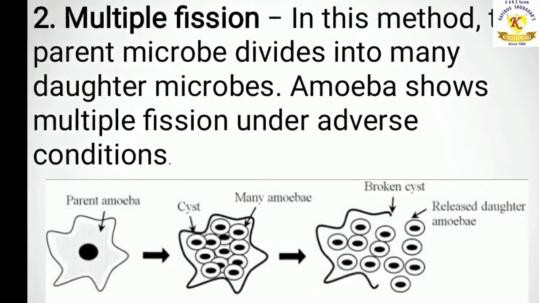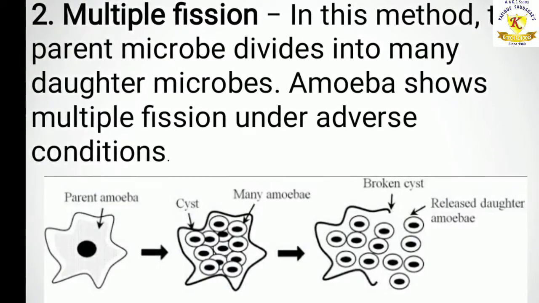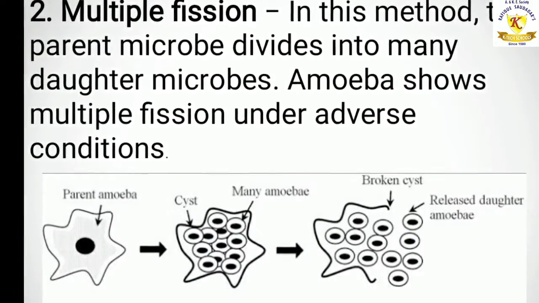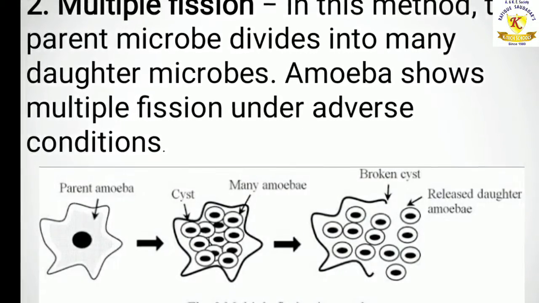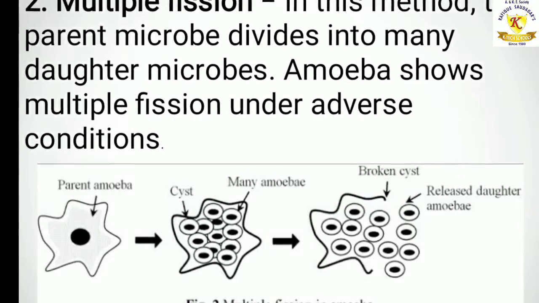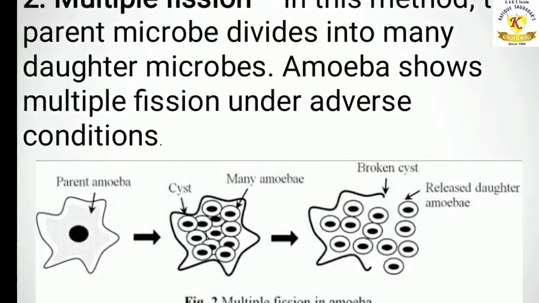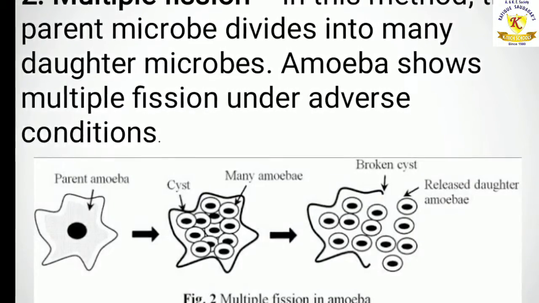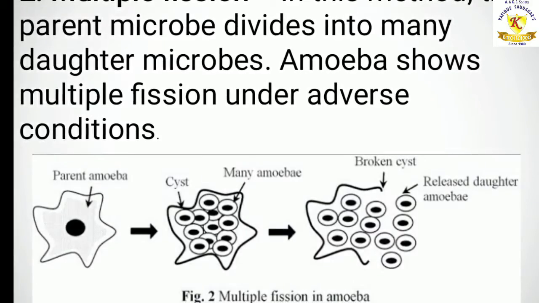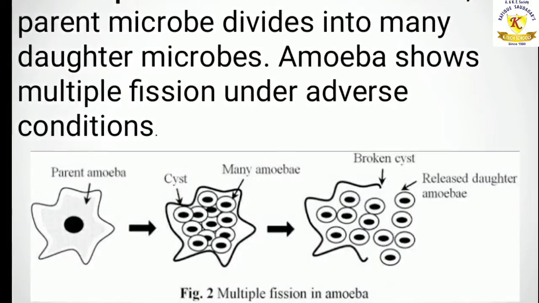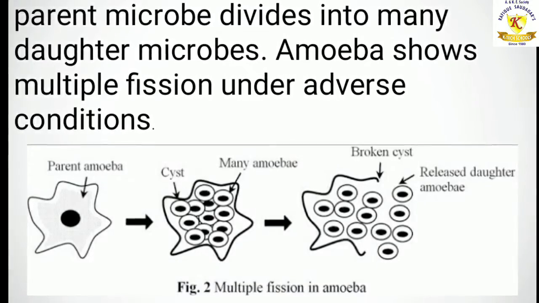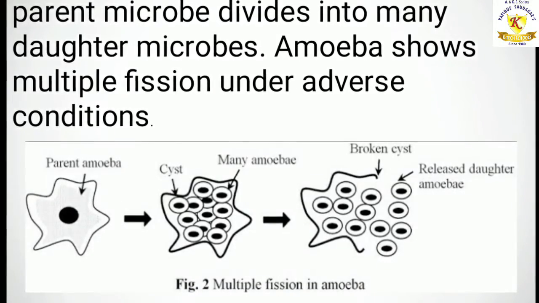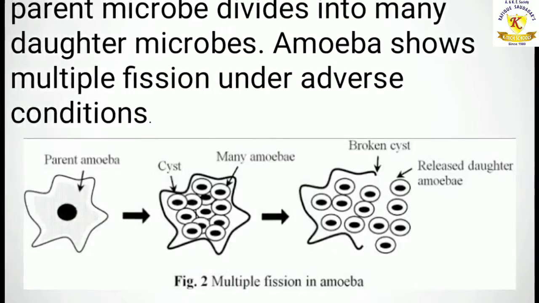Second, multiple fission. In this method, the parent microbe divides into many daughter microbes. Amoeba shows multiple fission under adverse condition. So here also an example of amoeba where under the adverse condition it shows multiple fission. That is, from a cyst many amoebae are formed.